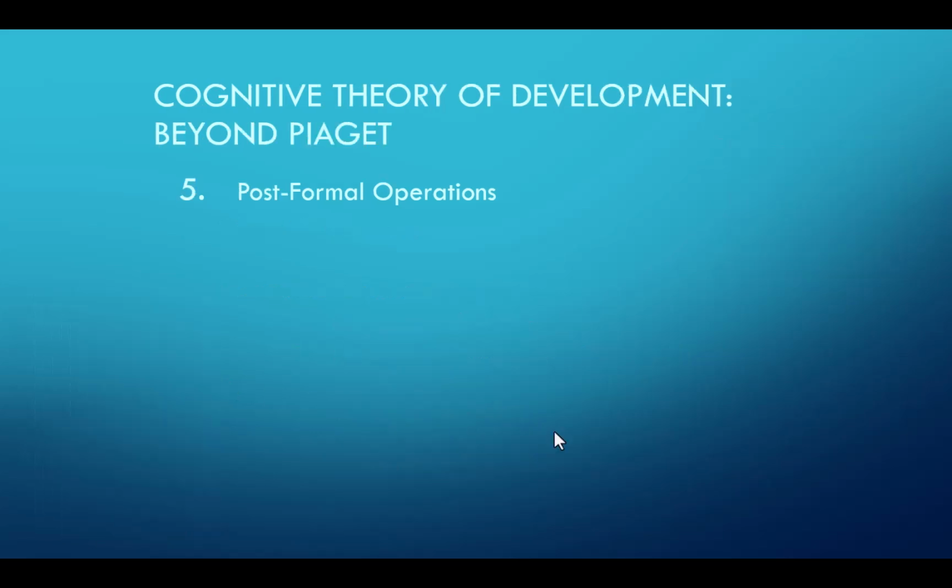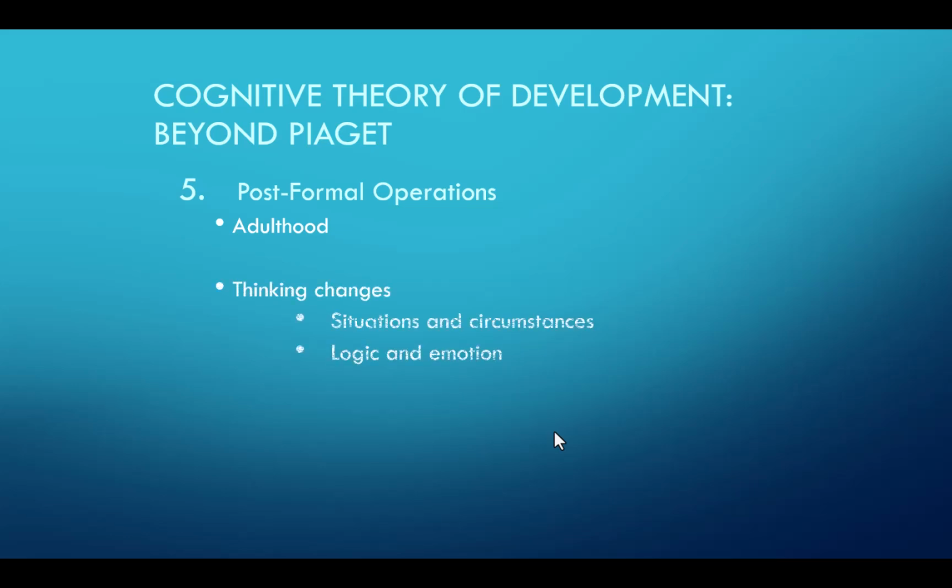So often contemporary developmental psychologists add a 5th stage to Piaget's stages, which is post-formal operations, realizing that cognitive development doesn't end in our teenage years. Our thinking does seem to change a little bit. So as we get older, the situation, the context, the circumstances plays into our reasoning and our thinking. We use logic, but we also are influenced by our emotions as well. And so that is the basics of Piaget's theory of cognitive development.